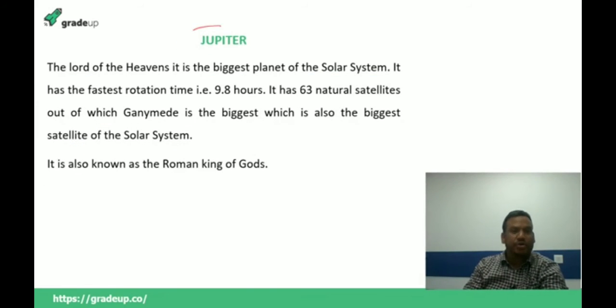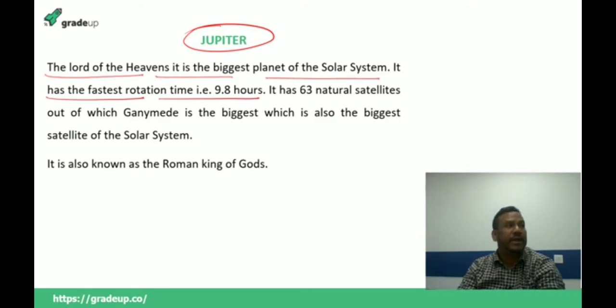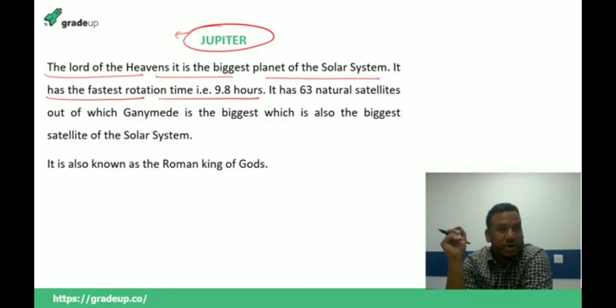Now we have the Jupiter. Now it is the lord of the heavens and the biggest planet of the solar system. It has the fastest rotation time of 9.8 hours. So the fastest revolution is Mercury and the fastest rotation is Jupiter, that is only 9.8 hours. Let me tell you, it is very big. It has a size that is around 630 times the size of our Earth. So it is almost 600 times the size of our Earth.